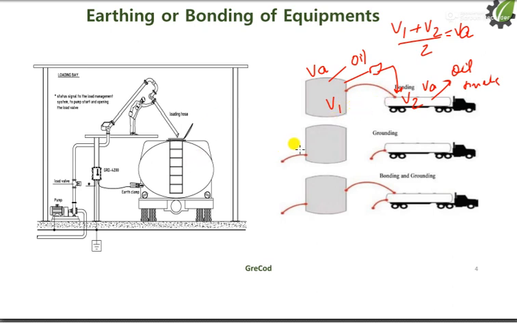Another option is that this particular tank is grounded with a potential of Vr, and the truck is also grounded with the potential of Vr. Both are at the same potential. The third option is where we do both things, bonding and grounding. Bonding means we are giving this potential Va and Vr, so we can say that Va is equal to Vr.